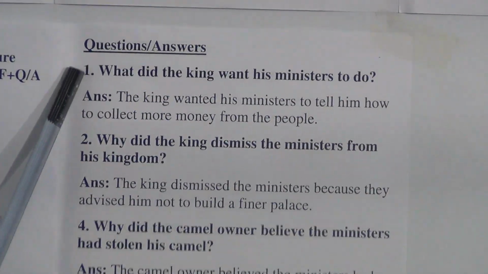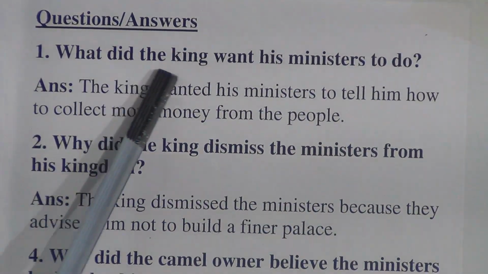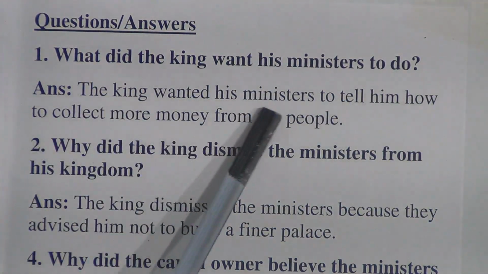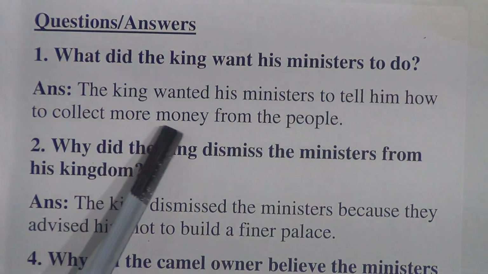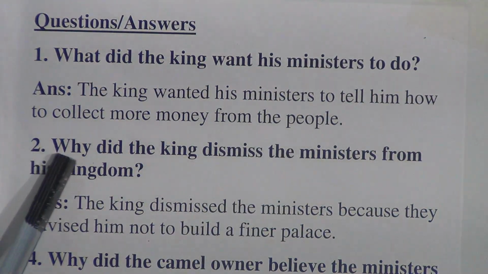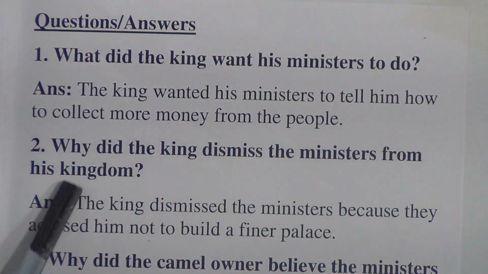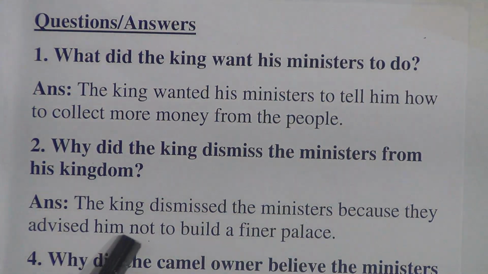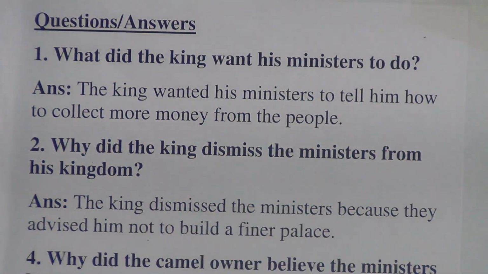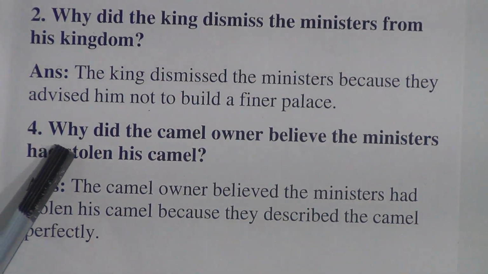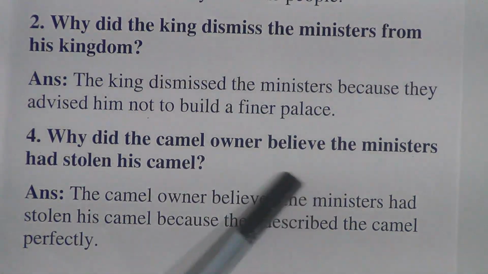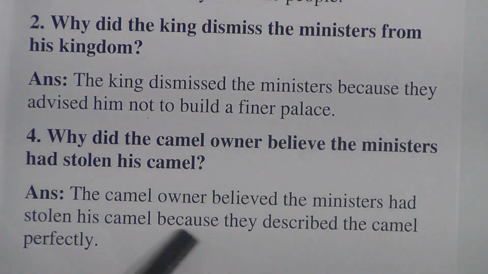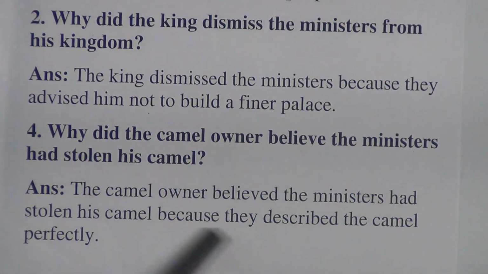So question answer: what did the king want his ministers to do? The king wanted his ministers to tell him how to collect more money from the people. Number 2, why did the king dismiss the ministers from his kingdom? The king dismissed the ministers because they advised him not to build a fine palace. So number 4, why did the camel owner believe the ministers had stolen his camel? The camel owner believed the ministers had stolen his camel because they described the camel perfectly.